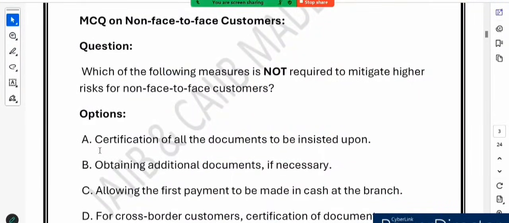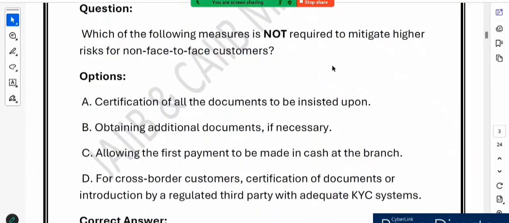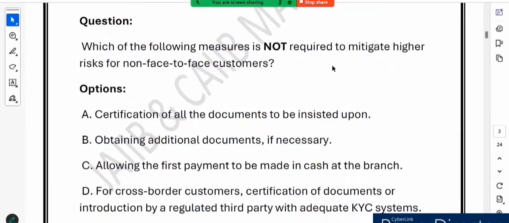The next MCQ that we have is for the non face to face customer. The question is how to handle the high risk associated with the non face to face customer. Which of the following is not required to mitigate high risk for the non face to face customer? Remember, I have highlighted not required.